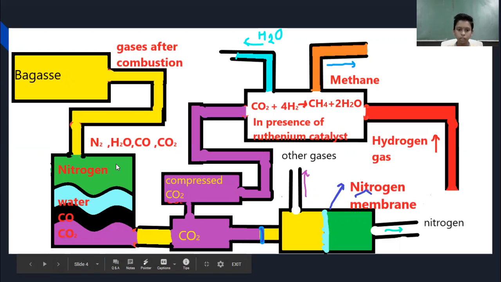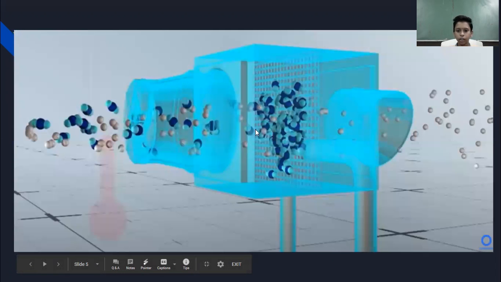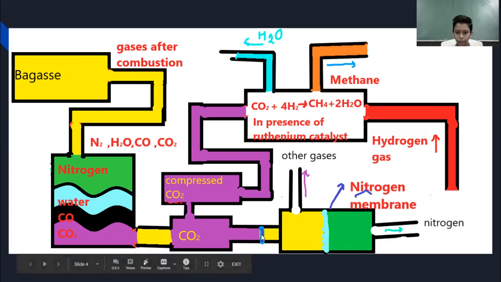So the mass of the carbon dioxide will be more than the mass of the bagasse. Also, nitrogen is the most dominant gas after the combustion, which is 74% present. And from 1 metric ton of bagasse, we will get 5.1 metric ton of nitrogen, and then these gases are passed for the further process. Here the blue line represents the carbon capture filter, which only traps the carbon dioxide molecules and lets other molecules go out. So we are trapping the carbon dioxide and putting it into this tank, and other gases we are letting go. And because there is a lot of nitrogen, this can be collected for our next profits.